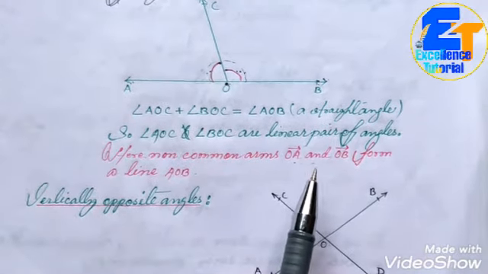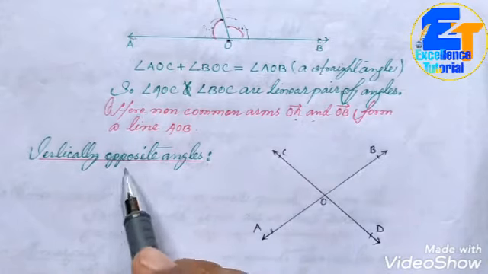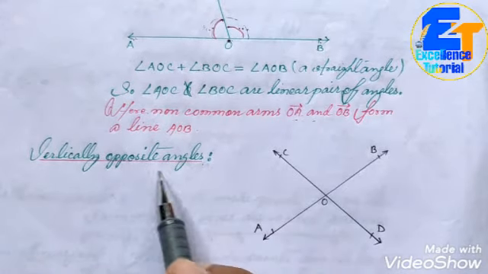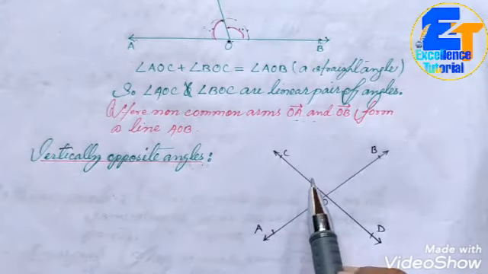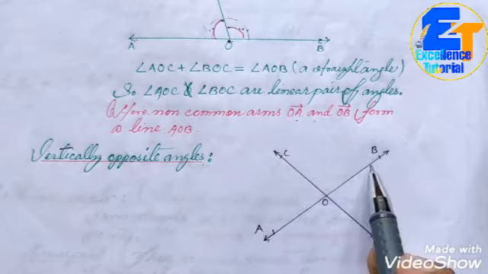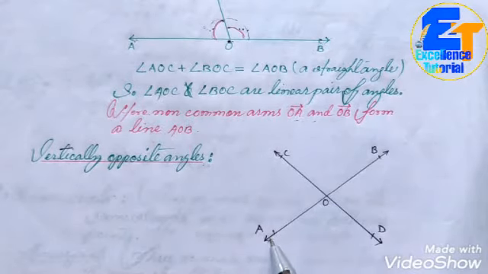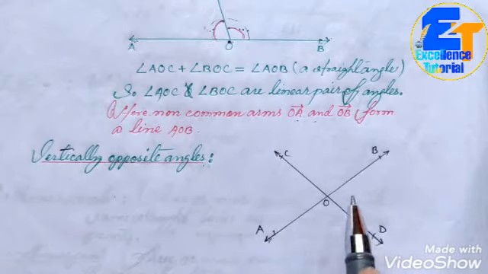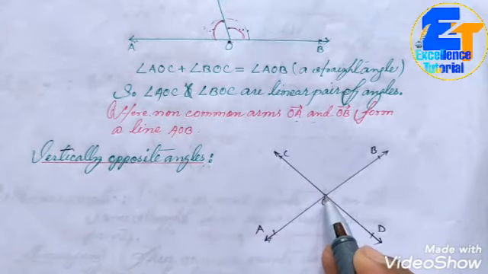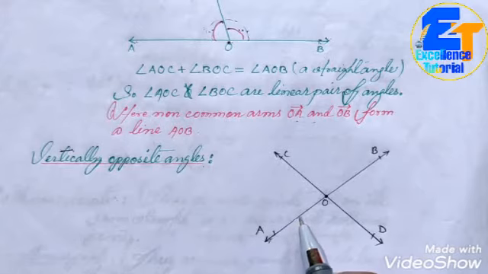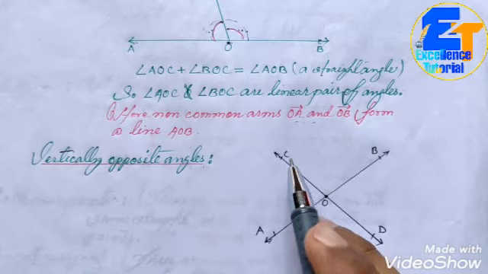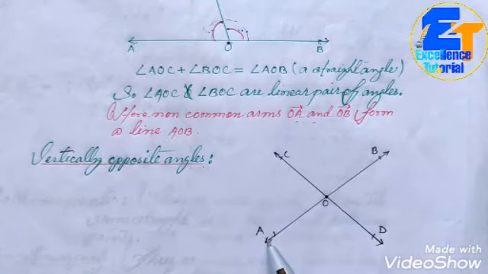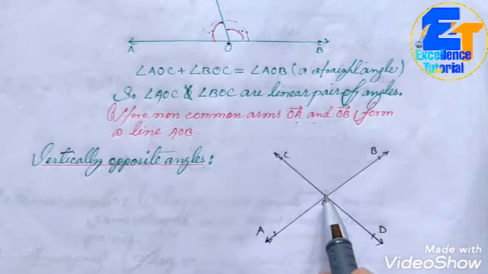Next topic is vertically opposite angles. See, I have drawn two straight lines AB and CD. The lines AB and CD are intersecting at point O. So which two angles are said to be vertically opposite angles? We have taken two line segments AB and CD, and both line segments are intersecting at point O.